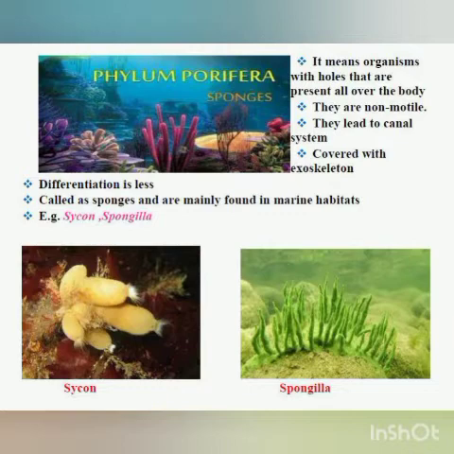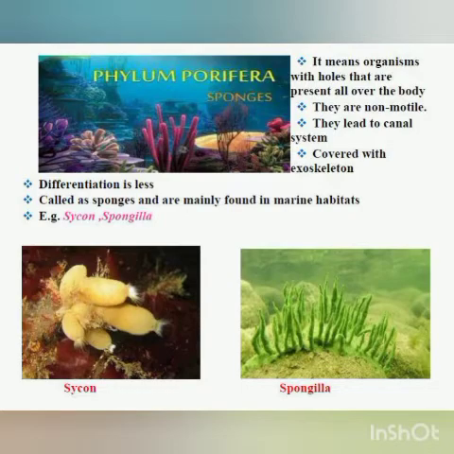differentiation is less. What do you mean by differentiation is less? Here the cells are not differentiated into tissues, and hence the organs are also not formed. So here the differentiation is less, and they are called sponges and are mainly found in marine habitat. You can see the examples, Sycon and Spongilla. You can see in the picture, this is Sycon and this is Spongilla.